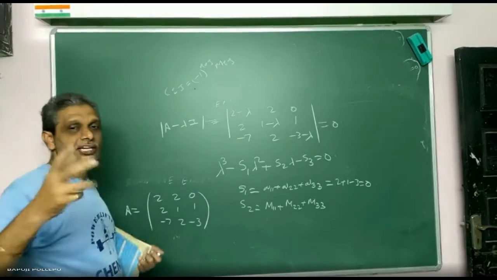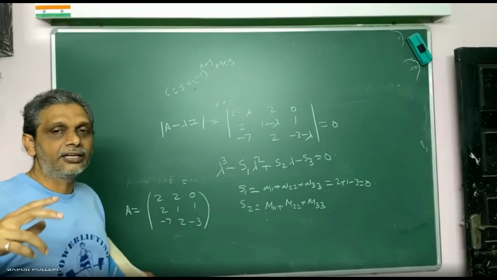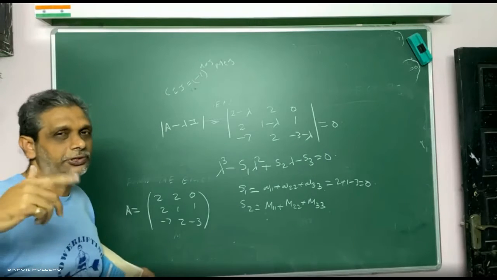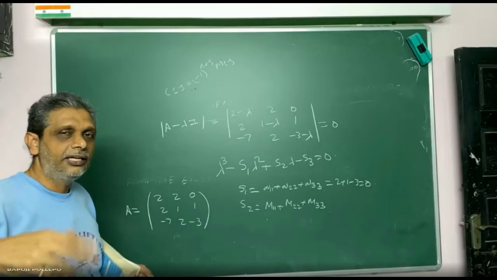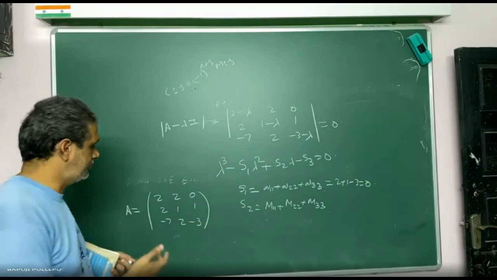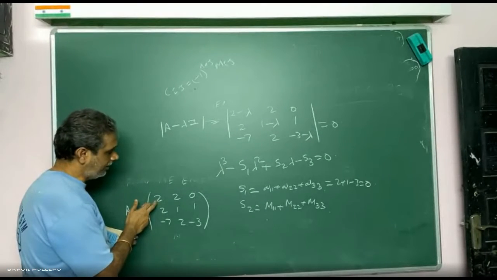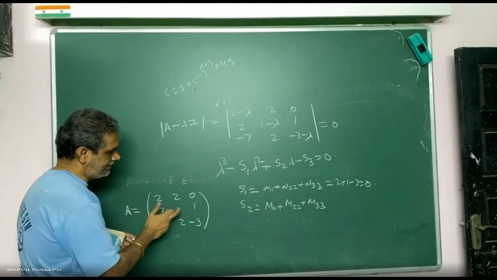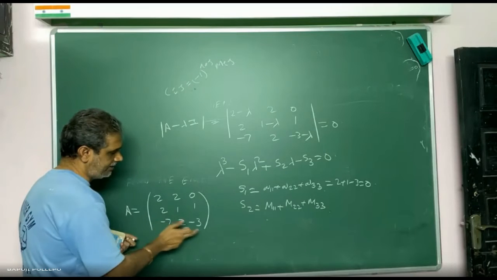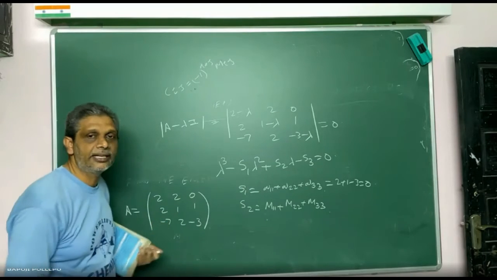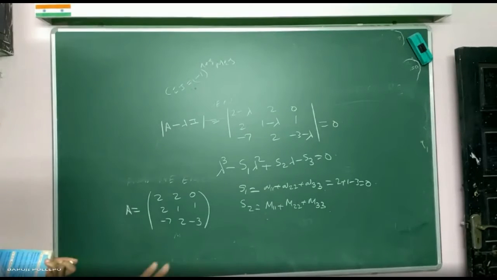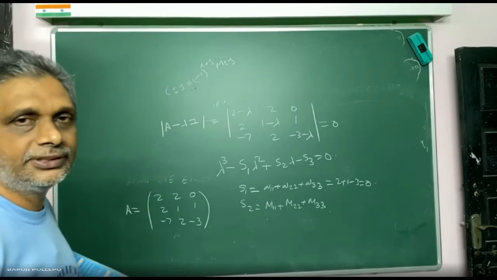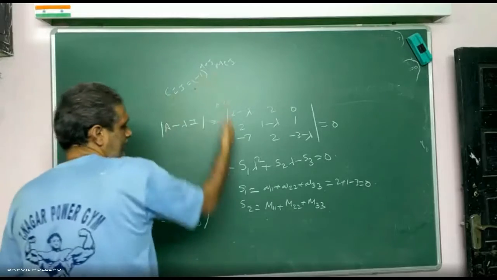For finding adjoint matrix, you used cofactor, remember or not? To find A inverse, what you will do? Adjoint of A by determinant of A. To find adjoint of A, what you will do first? Cofactor matrix you will take. Start with plus, minus, plus; diagonal elements plus, remaining minus. Remember or not? Yes, sir. 12th standard. Minor means there is no plus or minus, but diagonal elements are always plus only. So for diagonal elements, whether it is minor or cofactor, same thing.